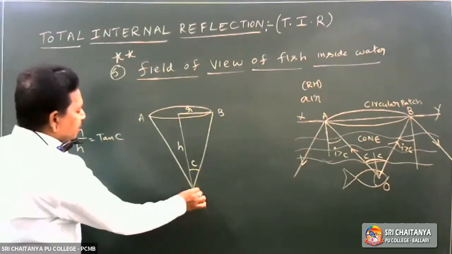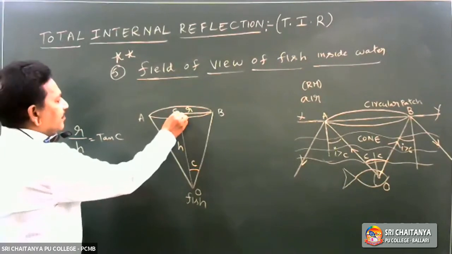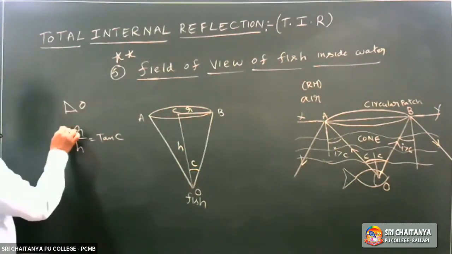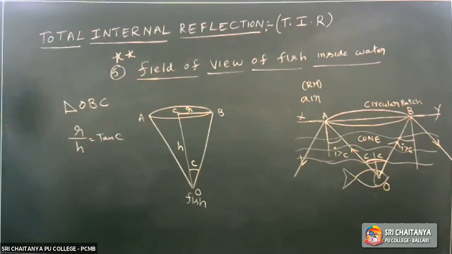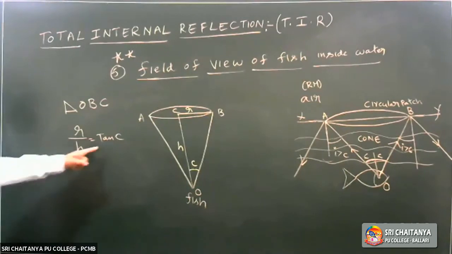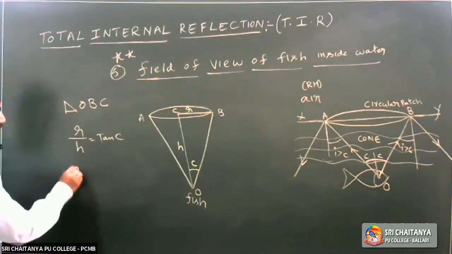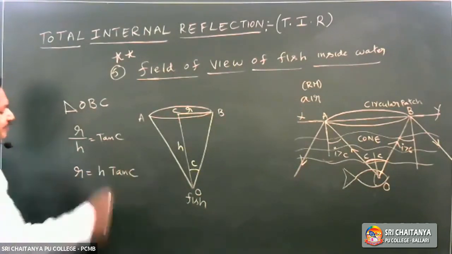Suppose this is O, this is some C. Consider the triangle O, B, C, a right angle triangle. R by H is equal to tan C. I want to find R. R is equal to H into tan C.